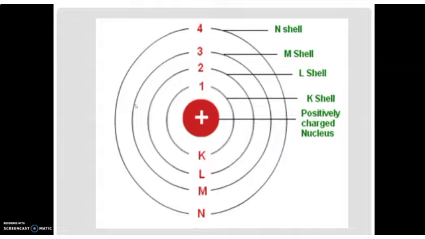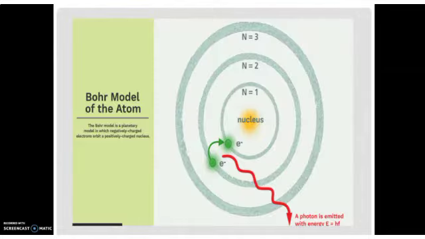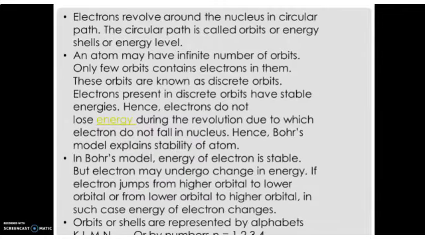Bohr was a physicist and he was a student. He worked in Rutherford's laboratory, identified the model of atom, and was awarded the Nobel Prize for his achievement on the structure of atom. So this was his first observation: electrons revolve around the nucleus in a circular path. The circular paths are called orbits or energy shells or energy levels.